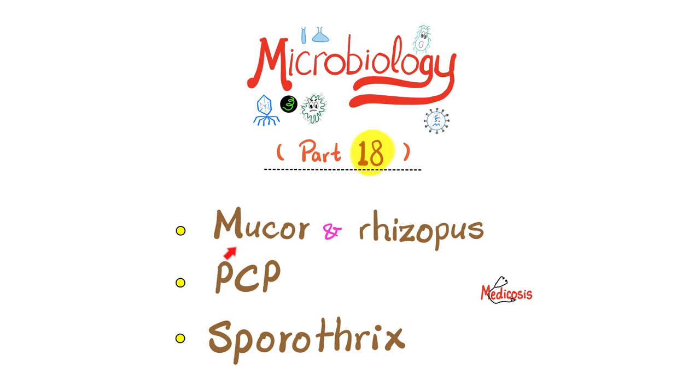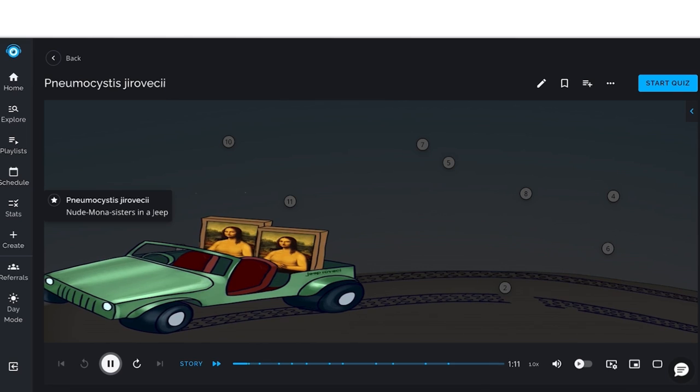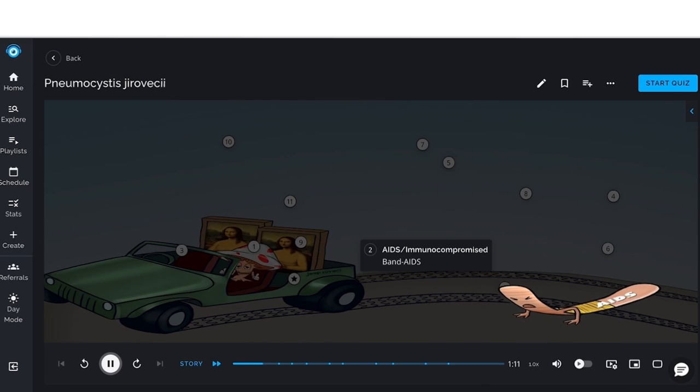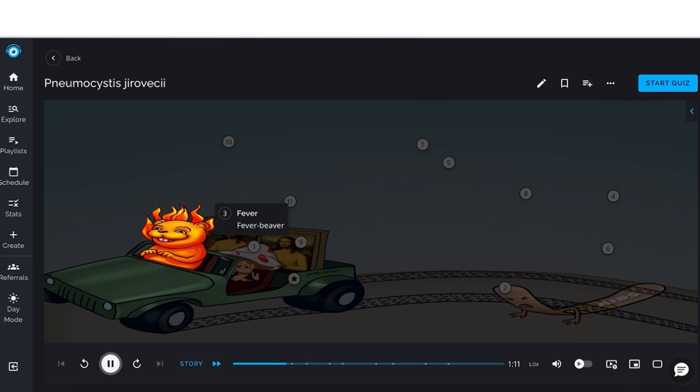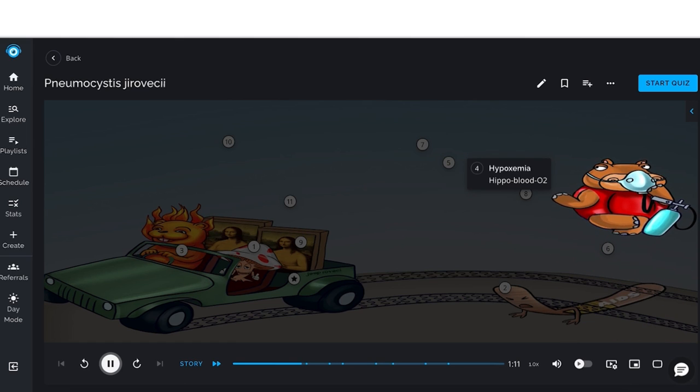Next, let's talk about Pneumocystis jirovecii, which causes Pneumocystis pneumonia. Pneumocystis jirovecii, portrayed by the nude Mona sisters in the Jeep, is a fungal infection that commonly causes infection in the immunocompromised, such as patients with AIDS, shown by the Band-Aid. Patients classically present with fever, the fever beaver, and hypoxemia, the hippo with the oxygen mask.